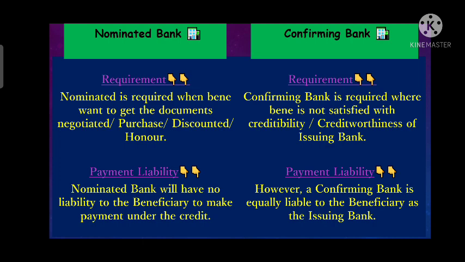Whereas the confirming bank is required where the beneficiary is not satisfied with the creditability of the issuing bank. Whenever the exporter has doubt about the creditworthiness or credibility of the issuing bank, then the exporter will ask the issuing bank to get the LC confirmed through a bank situated in his own country. So the role of the confirming bank is only required whenever the issuing bank's creditworthiness is not too good, or the exporter has doubt about it.